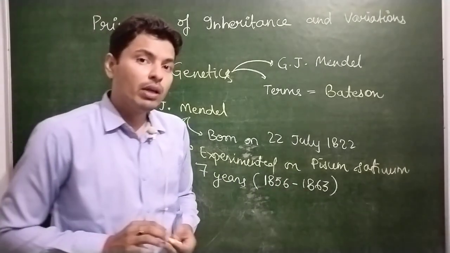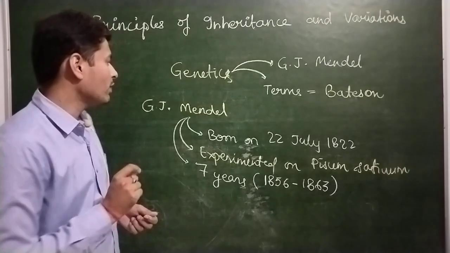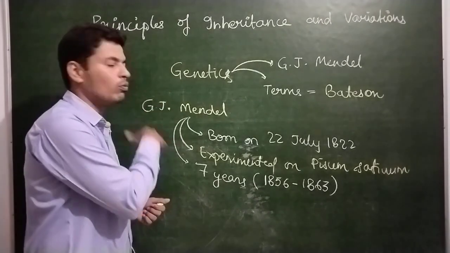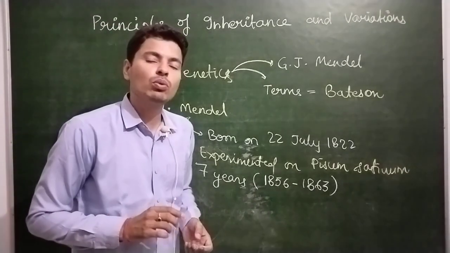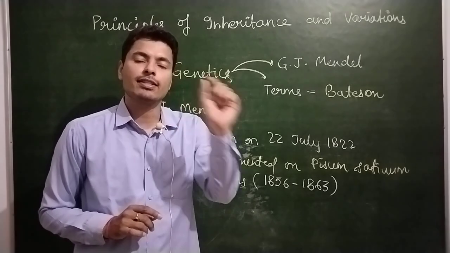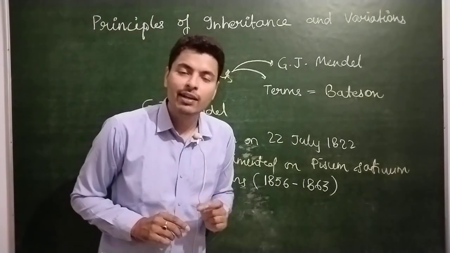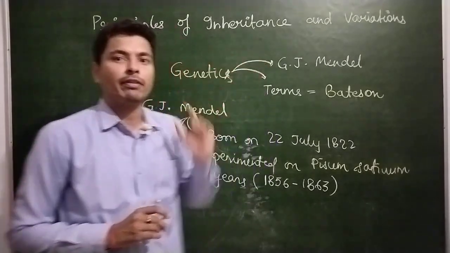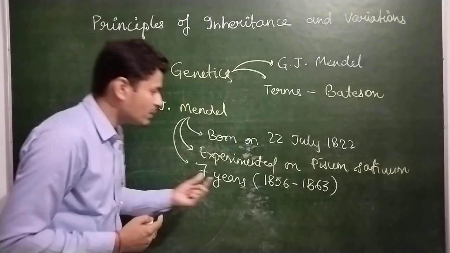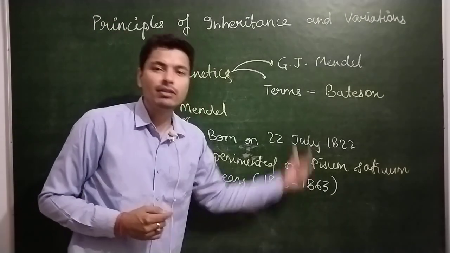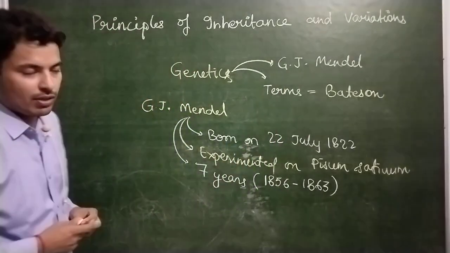If the question arises when the work of Mendel was published, then we answer it as 1865. The work was published in 1865, but the experiment took place between 1856 and 1863.